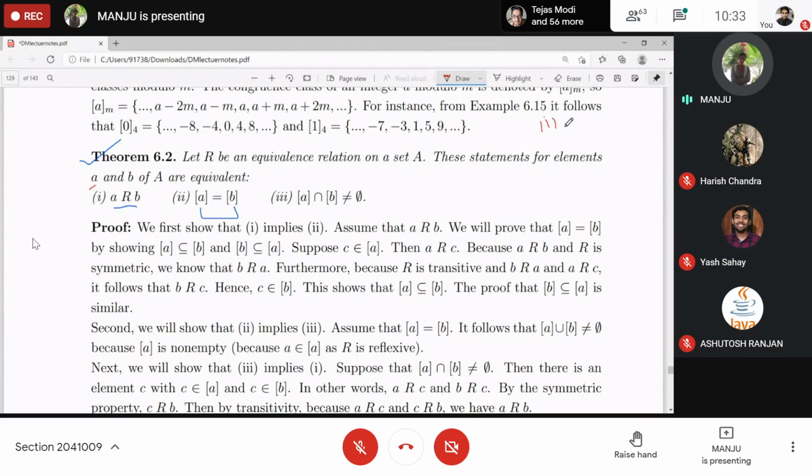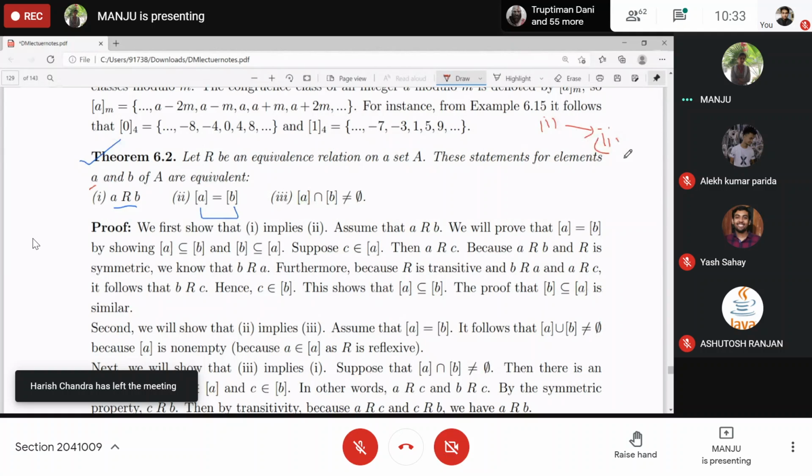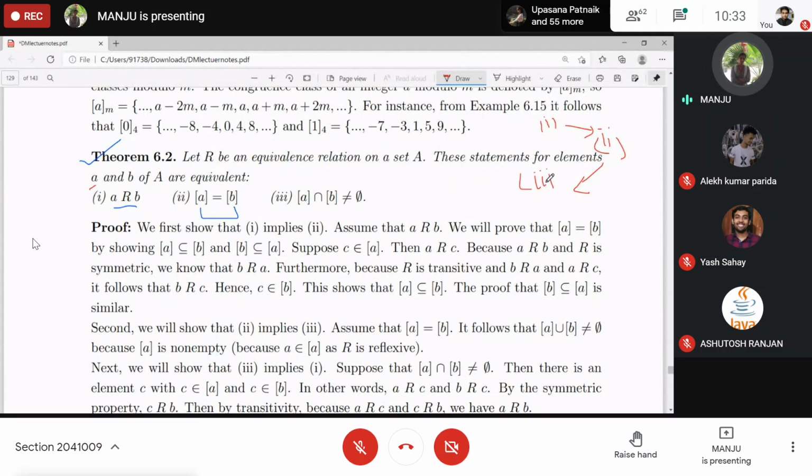So if I just show that 1 implies 2, 2 implies 3, and 3 implies 1, then we are done with the proof, right? So this implies this, this implies this, this implies this. All these three statements will be equivalent if we are able to show this.